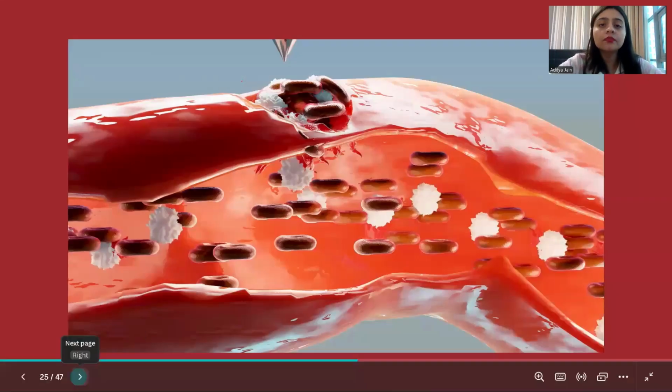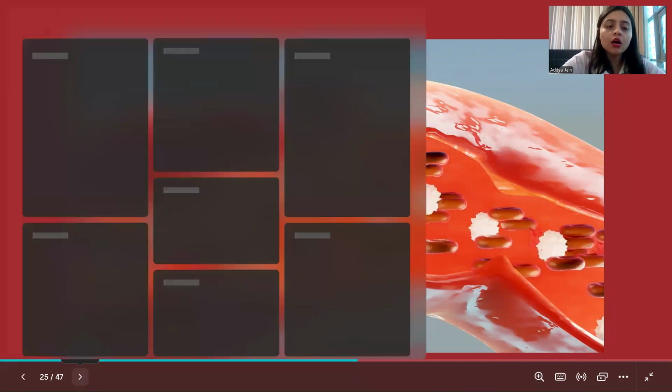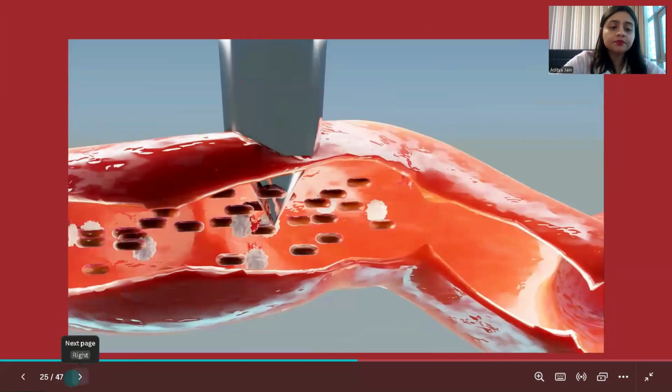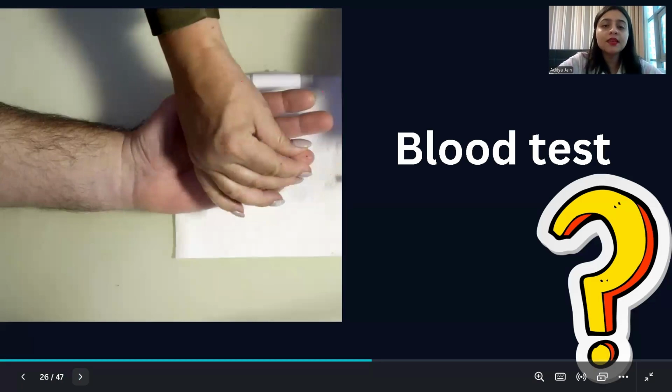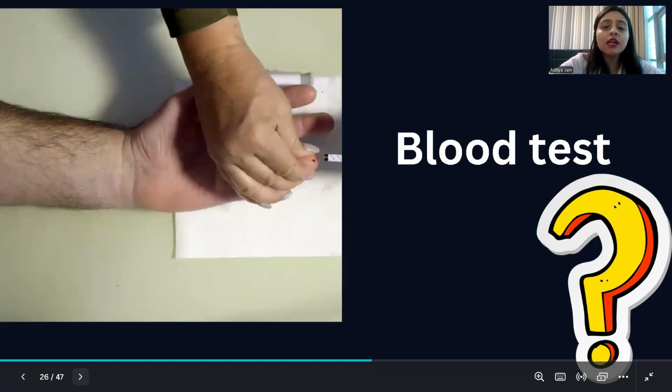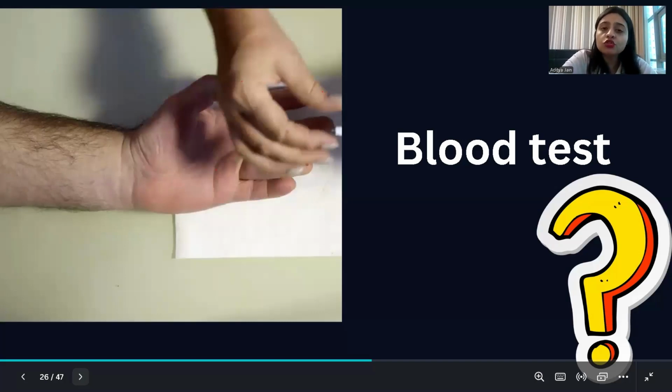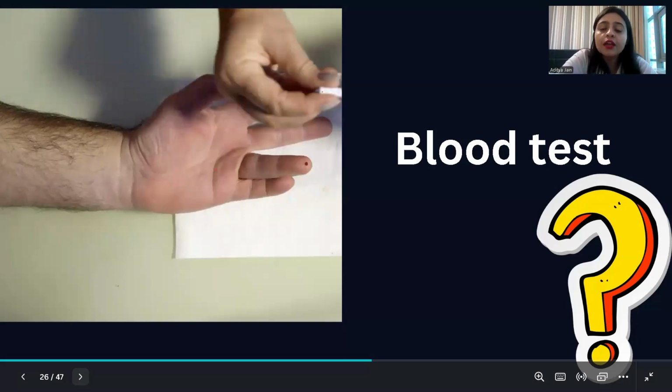So now you know how these blood components work inside the blood capillaries, and what are the functions of each component of blood, okay? So now I'm going to ask you a question, okay? As you can see on the screen, the blood test is going on. The nurse is taking out some sample of blood from a body, to diagnose what kind of disease the person is having. Okay, so what does this blood test report show you? This is my question. Why is the blood test taken to diagnose the kind of disease present inside the human body? Can you guess? Guess?